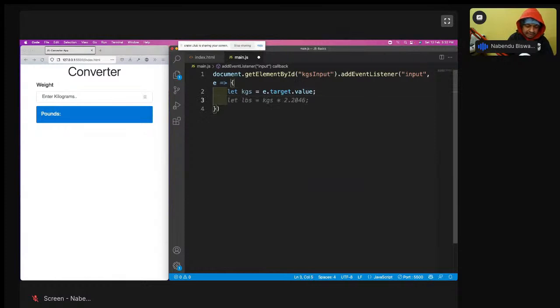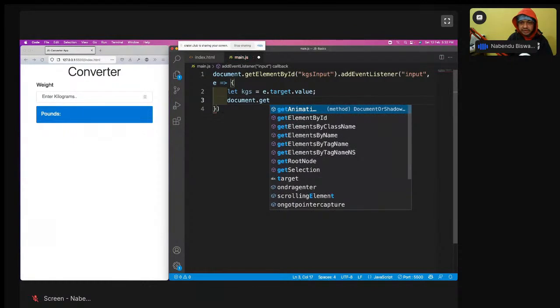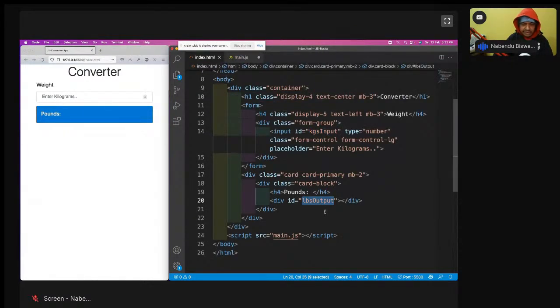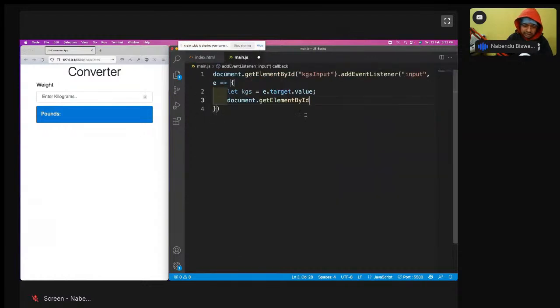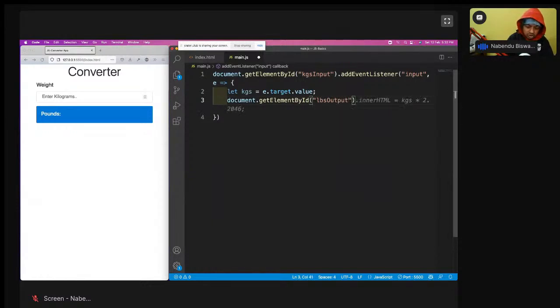Then I will again have document.getElementById, but I will take this empty lbs output. Lbs output I'll take, lbs output.innerText equal to KGS into this. So this is the formula to convert kg into pounds. Okay, so this is how we convert.